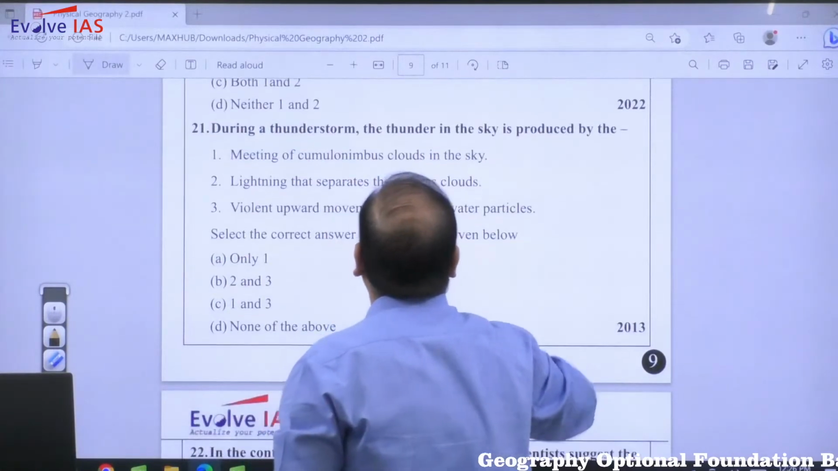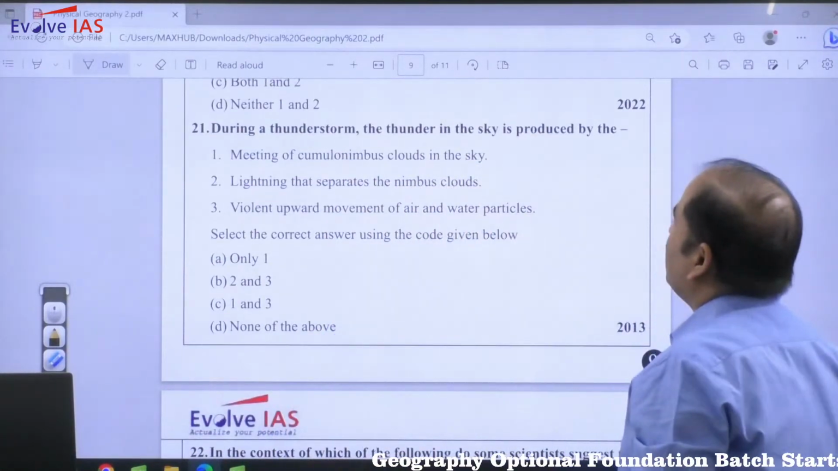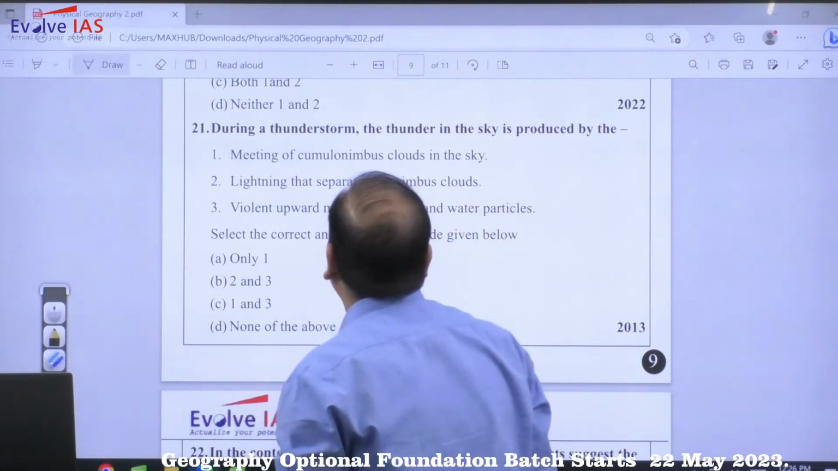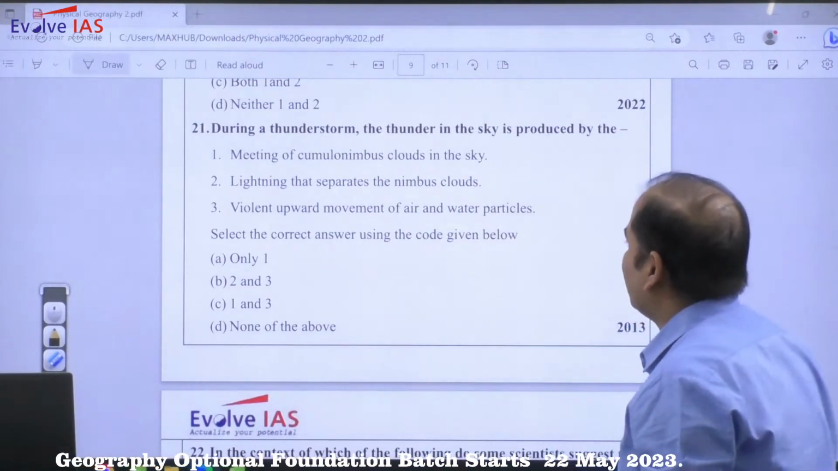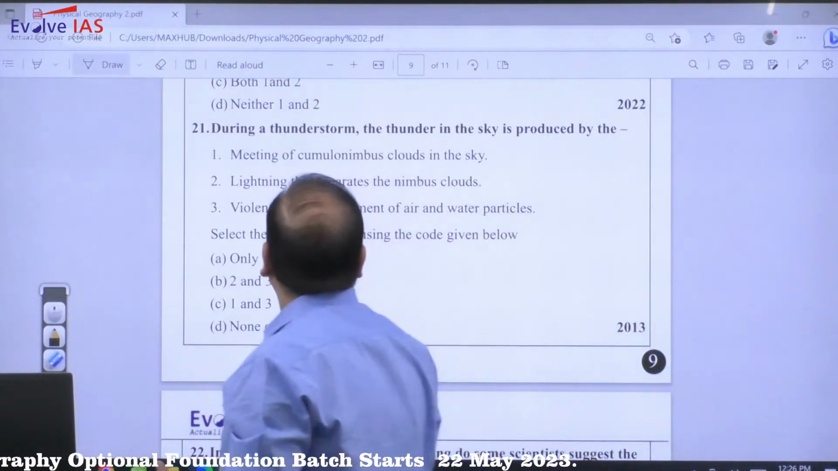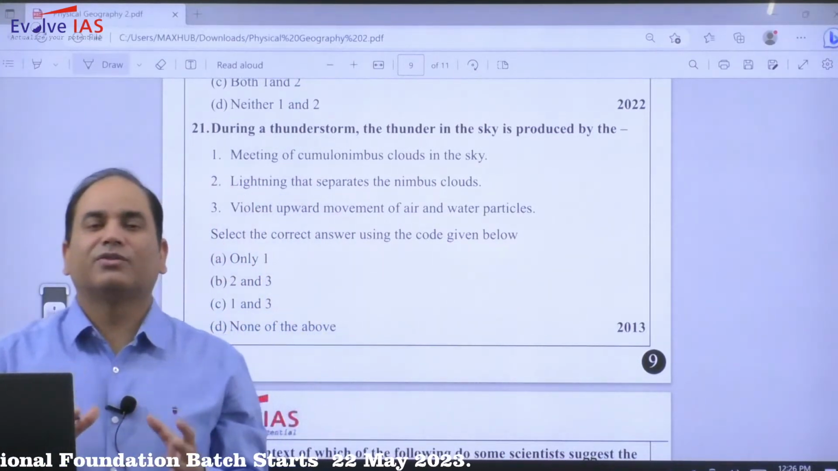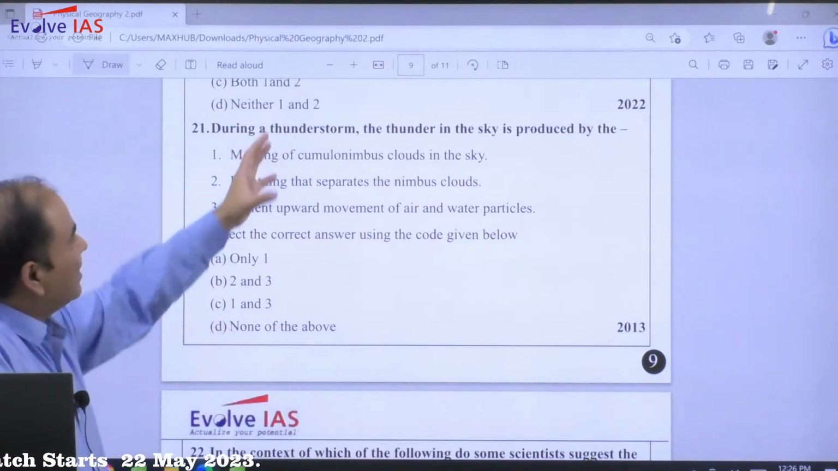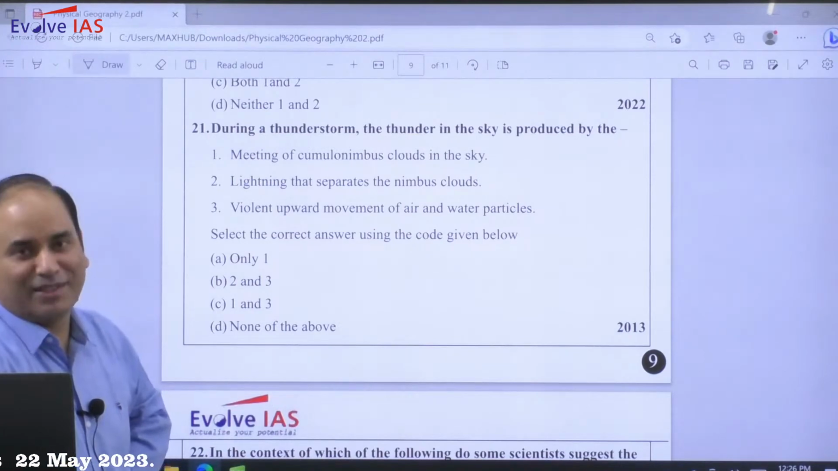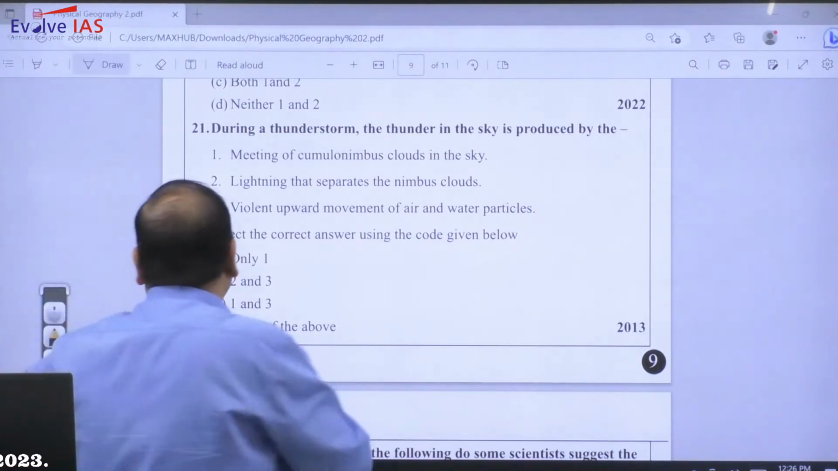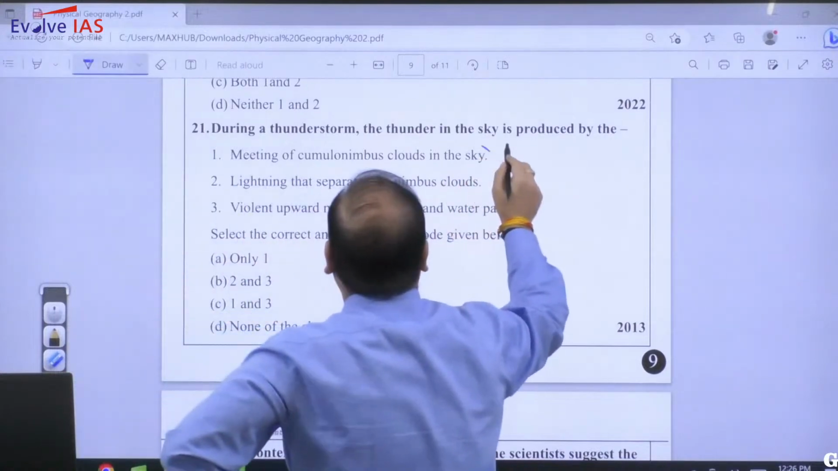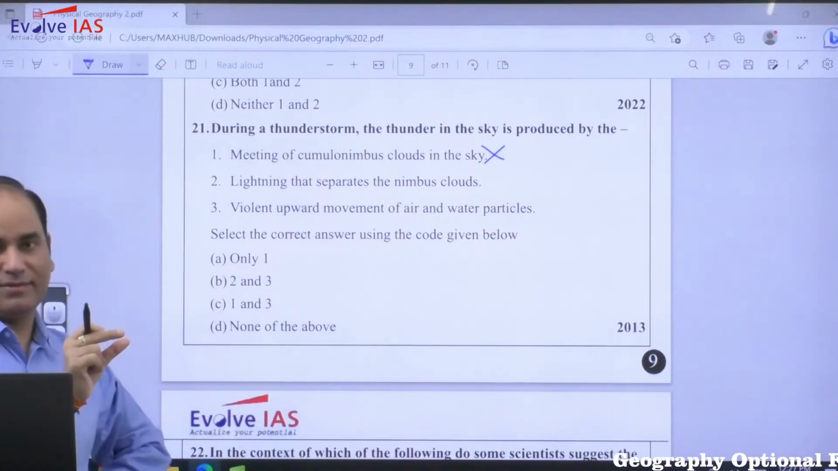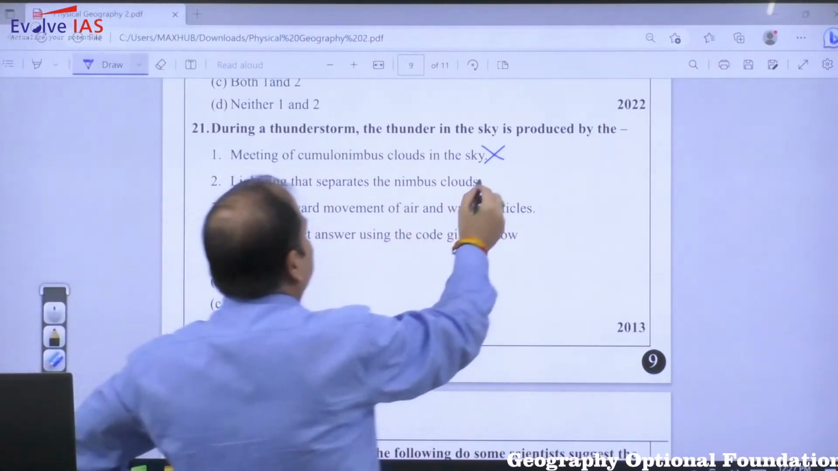During a thunderstorm, the thunder in the sky is produced by the meeting of cumulonimbus cloud, lightning that separates the nimbus cloud, violent upward movement of air and the water particles. As far as the thunder is concerned, thunder is associated with the cumulonimbus cloud, yes, but it is not that thunder is associated with the meeting of cumulonimbus cloud. So obviously this statement is incorrect. Lightning that separates the nimbus cloud: lightning and thundering are different. So lightning is not associated with the thundering.